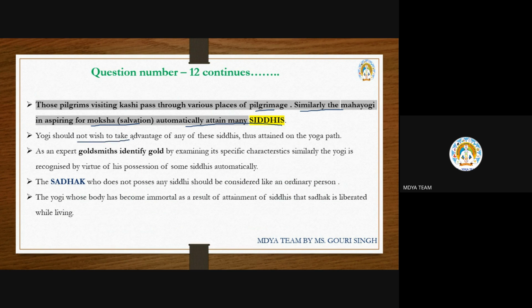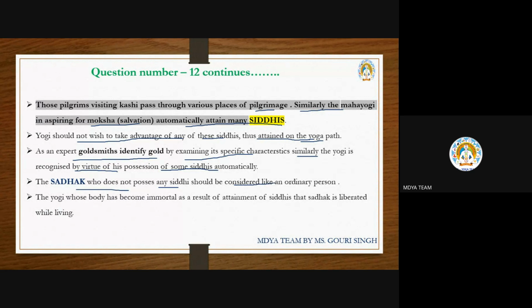So, yogi, here the advice is given: a yogi should not wish to take advantage of any of these siddhis, and should remain on the yoga path. That means that person should not be distracted by these siddhis and should stay on the yoga path. As an expert goldsmith identifies gold by examining its specific characteristics, similarly the yogi is recognized by his automatic possession of some siddhis. And the sadhak who does not possess any siddhis should be considered like an ordinary person.